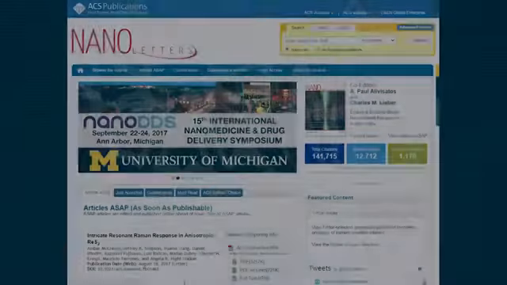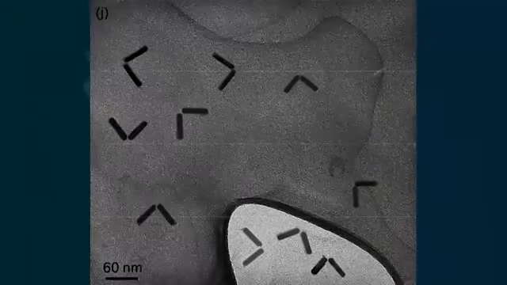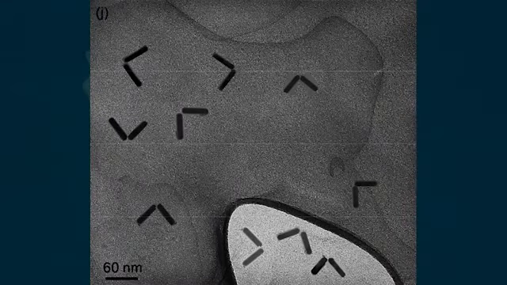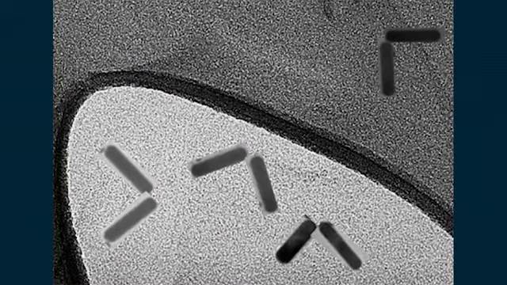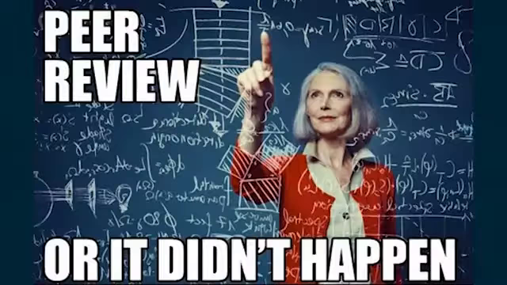Perhaps the most humorous example would be a paper that got published in Nano Letters that had these nanorods or something. I don't know what these are supposed to be or why they were important, but look closely at them. This got published. Now, Nano Letters has an impact factor of 12.16, which puts it at the top 1% of journals by impact factor. So this isn't some unrepresentative backwater journal. And the only reason that this was found is because some people on the internet saw this goofy Photoshop in a supposedly peer-reviewed article. Right, that's peer review, everyone.